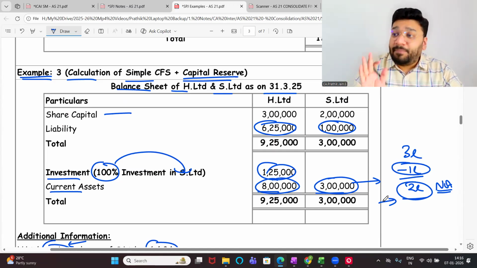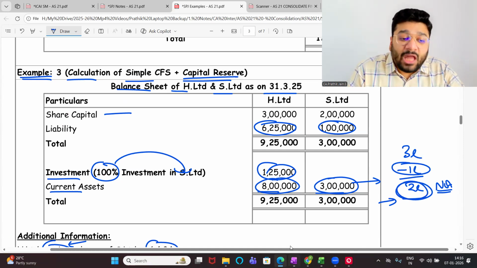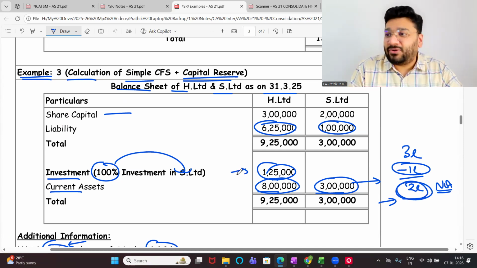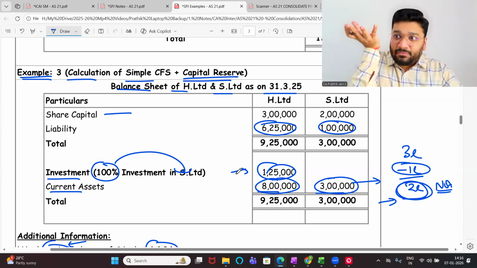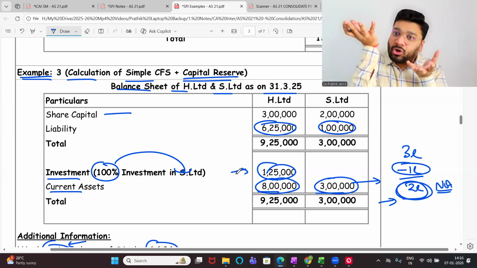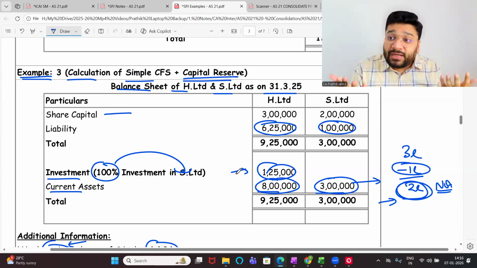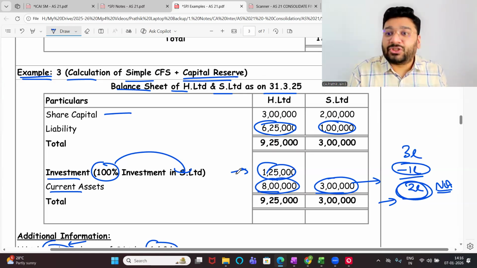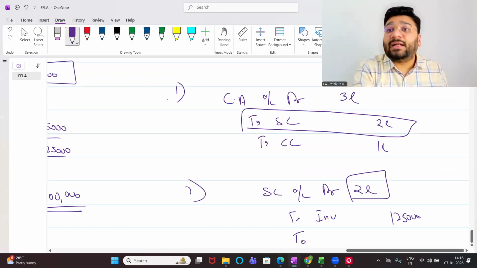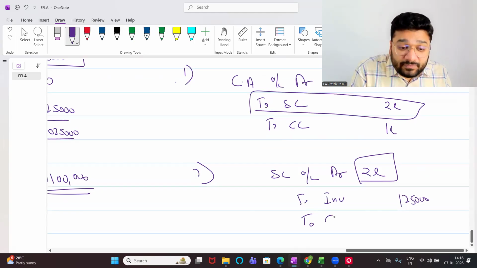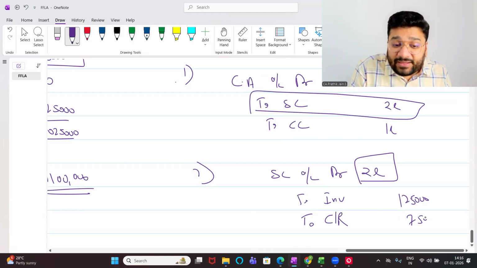So I'm getting a business whose worth is 2 lakh. But how much did we pay? Only 1,25,000. Did I pay more or less? I got a 2 lakh item, but I paid only 1,25,000. Did I pay more or less? Less. Have you profited or made a loss? Profited. How much? 75,000 rupees. And this 75,000 will be credited to capital reserve. How much? 75,000.